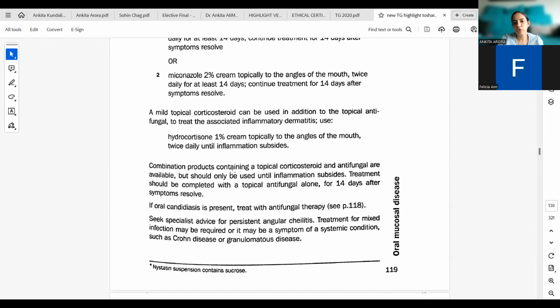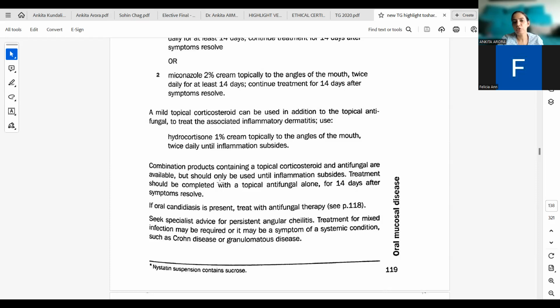Then we have combination products containing a topical corticosteroid and antifungal available. So mixing of steroid and antifungal, but should only be used until inflammation subsides, because this candidiasis is because of immunosuppression. Topical corticosteroid would eventually be more immunosuppressant.